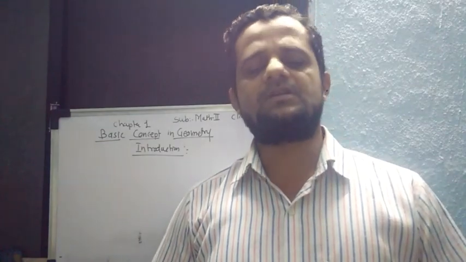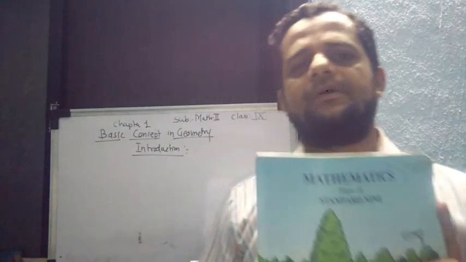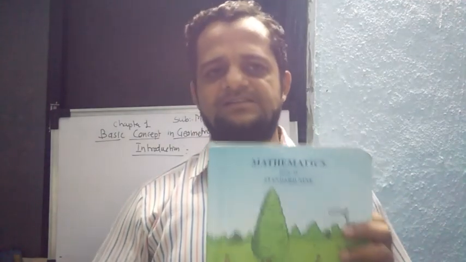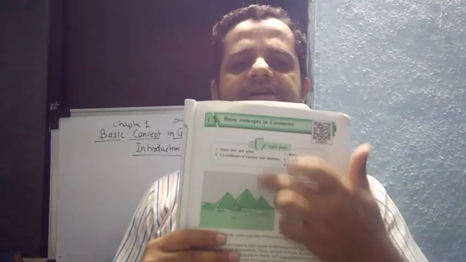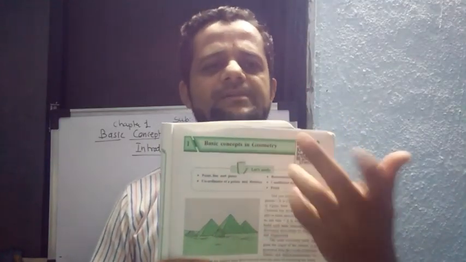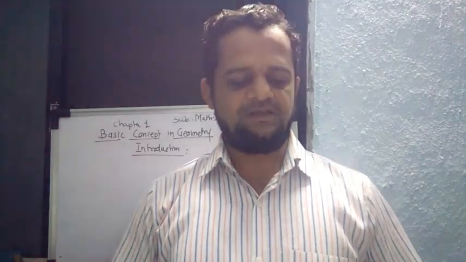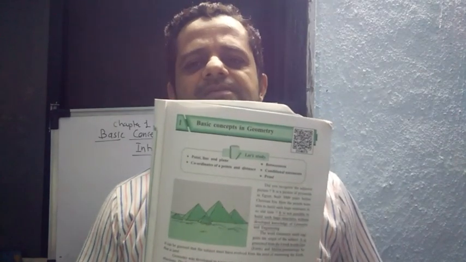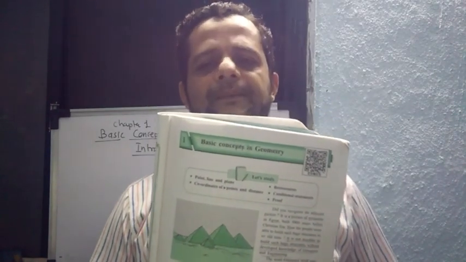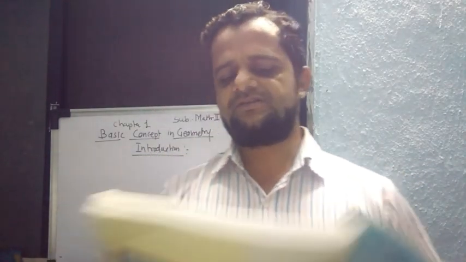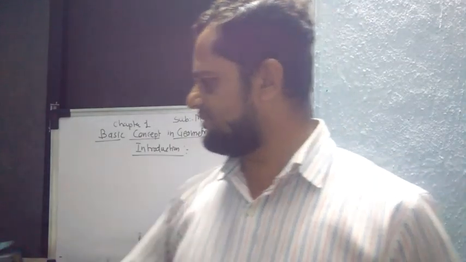So this is your mathematics second book of class ninth. In this book, they have given some historical perspectives in the introductory part. So we will just discuss that. In the introduction, there is a picture of a pyramid of Egypt, built 3000 years before the Christian era. Now, this construction is a very important thing here.